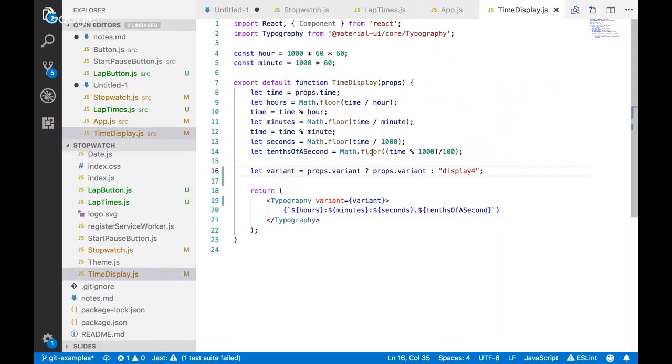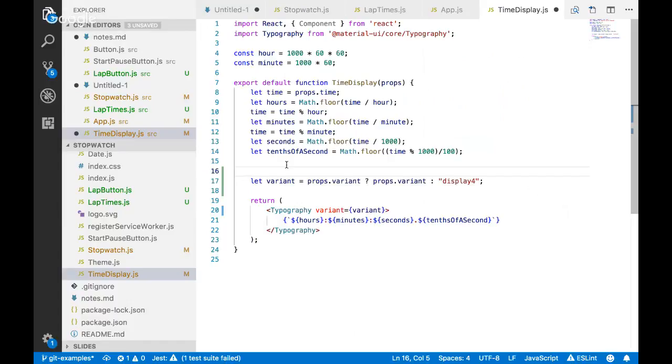There's other schools of thought too, so I'm just showing you one approach here. There are schools of thought that say you shouldn't really expose the underlying way that stuff's structured. So it would be like, well, don't pass the variant through because now you're bound to this being this typography thing. So some schools of thought might say, instead, you should have this guy have a unique property. He'll have the option of a small property, and if that's set to true, it's going to be different. So then you might do it a little differently like this.